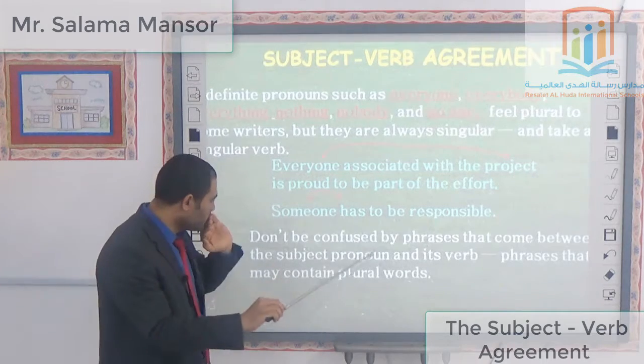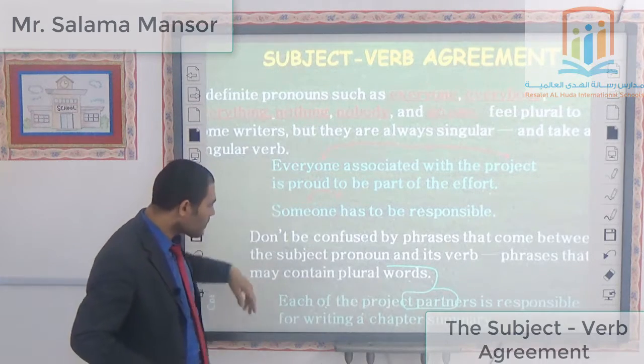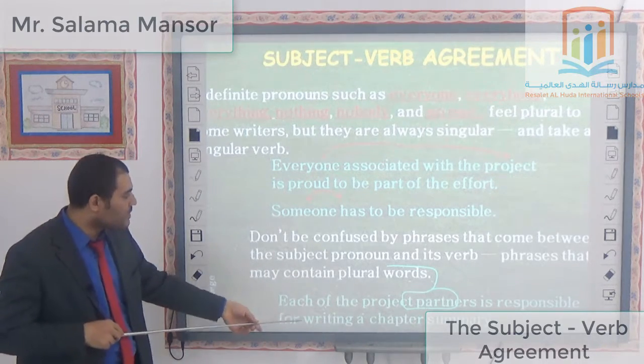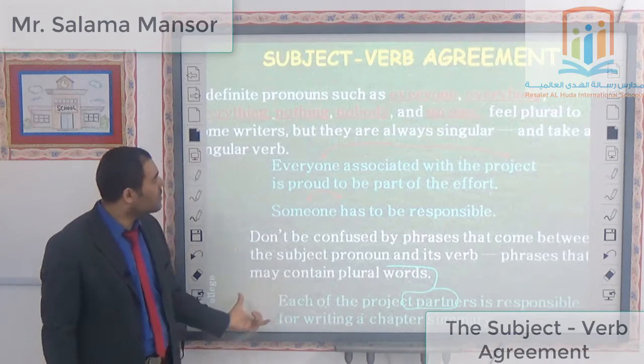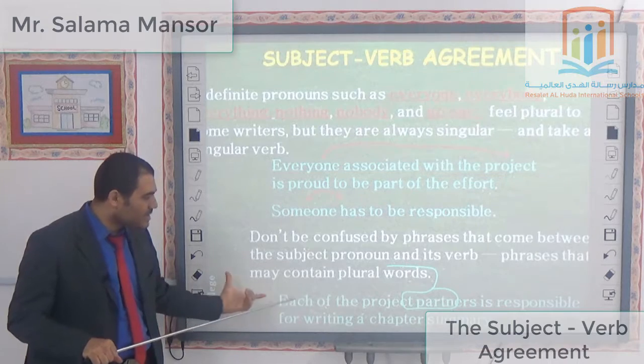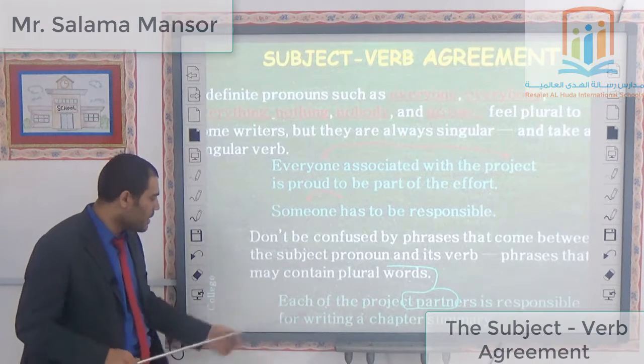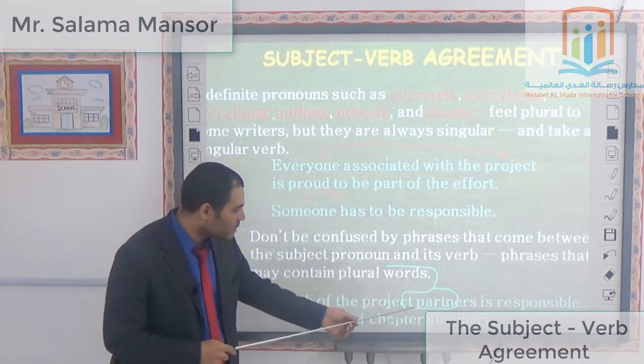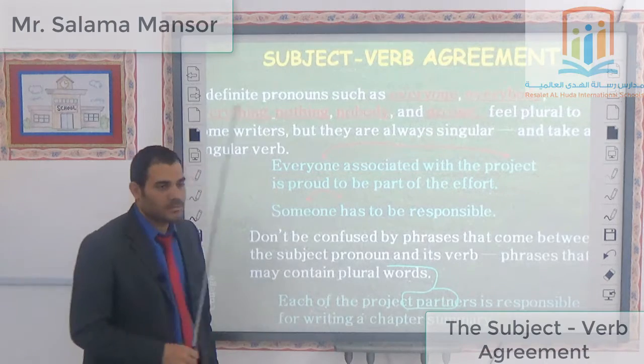Let's go to another example. Each of the project partners. Each here is being dealt with as being what? Singular.